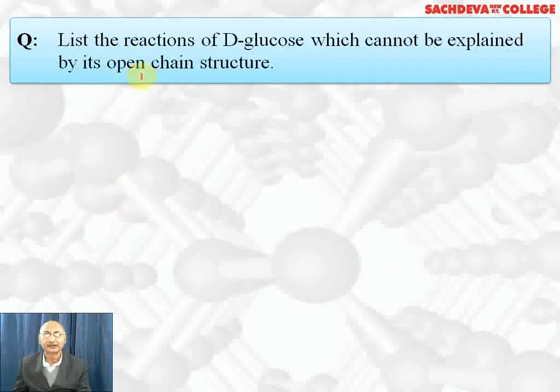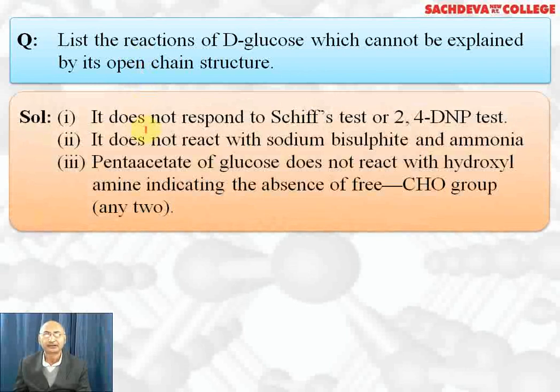List the reactions of D-glucose which cannot be explained by its open structure. It does not respond to Schiff reagent test or 2,4-DNP test, which is given by characteristic aldehyde group. It does not react with sodium bisulfite and ammonia. And pentaacetate of glucose does not react with hydroxylamine, indicating the absence of free aldehyde group.